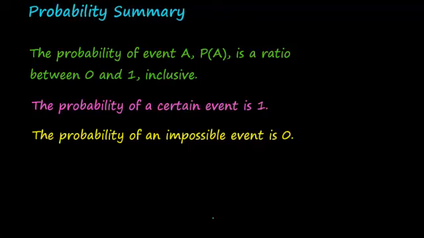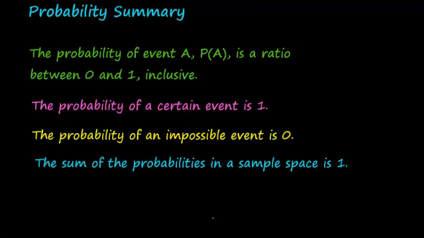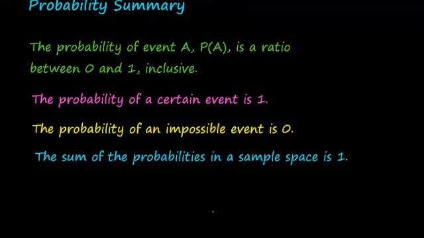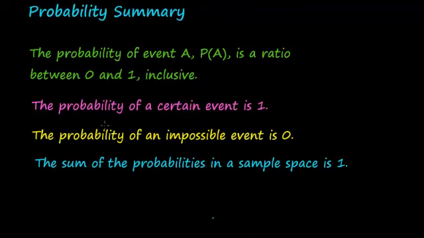Another important point about probability is that the sum of the probabilities in a sample space is 1. So let's look at an example to understand that, or a few examples. We've talked about a case where we might be flipping a coin. And so our sample space here would be either we got heads or we got tails. And so the probability of heads plus the probability of tails should equal 1.